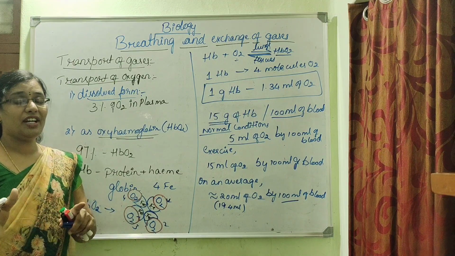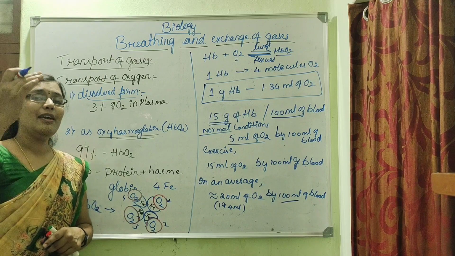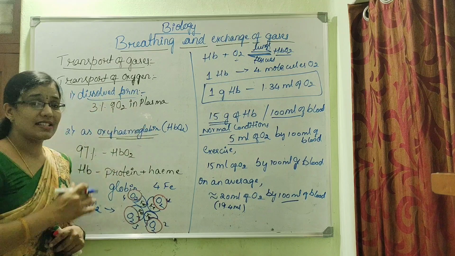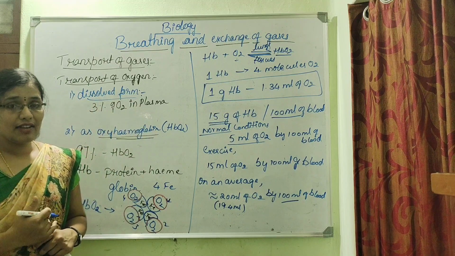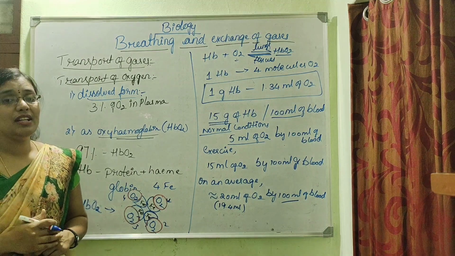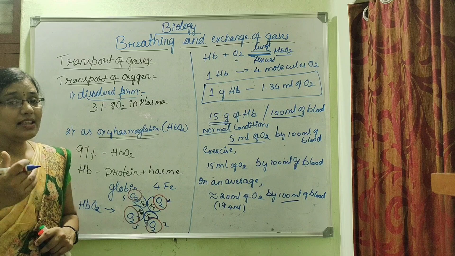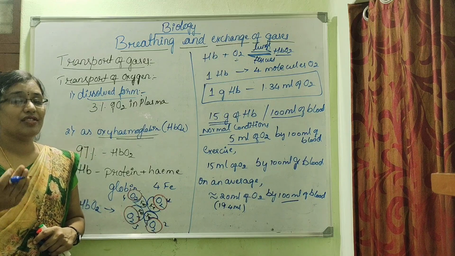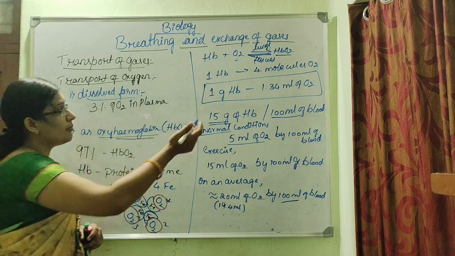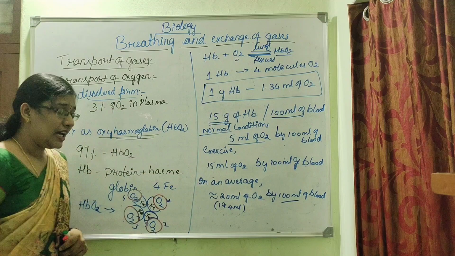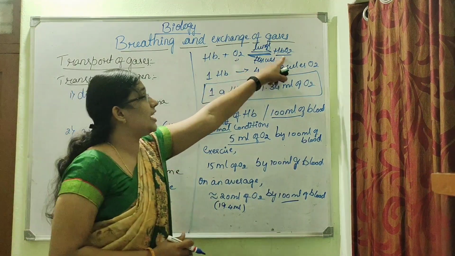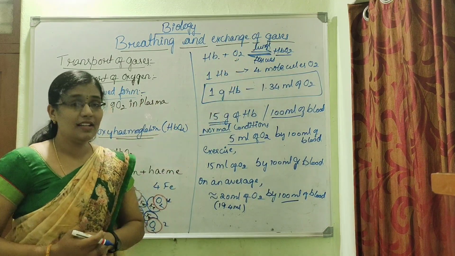Oxygen develops affinity towards hemoglobin under high partial pressure of oxygen. Higher partial pressure of oxygen can be seen inside our lungs, and thus formation of oxyhemoglobin takes place inside the pulmonary capillaries. But in the tissues, as the partial pressure of oxygen is very less, the bonds holding the oxygen and hemoglobin become unstable, and thus the dissociation of oxyhemoglobin takes place inside the tissues.